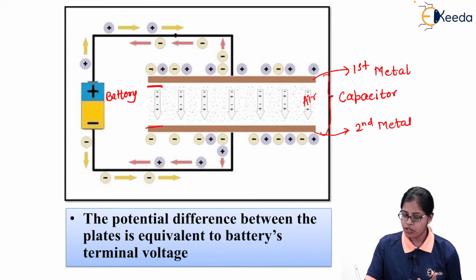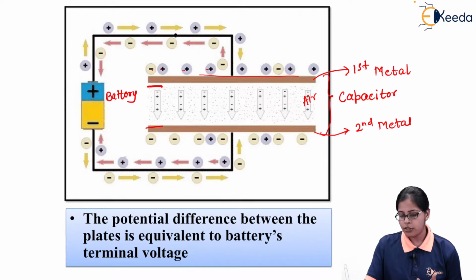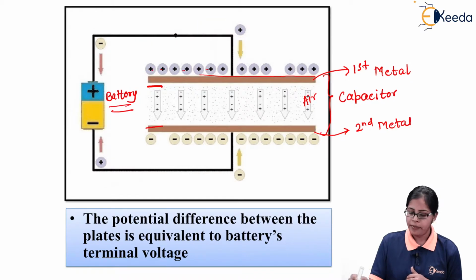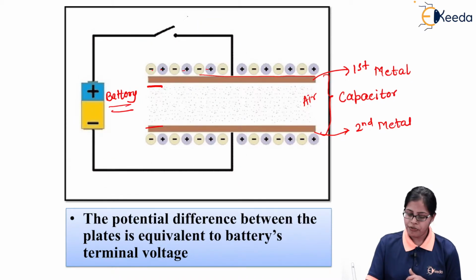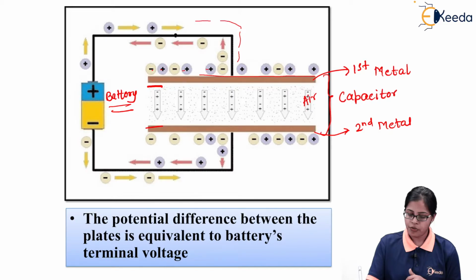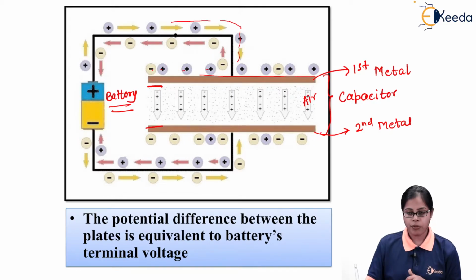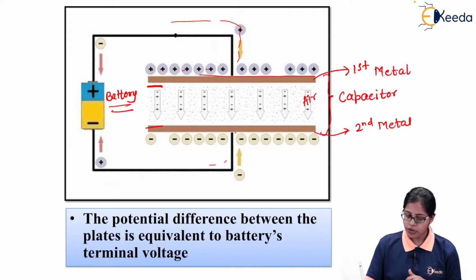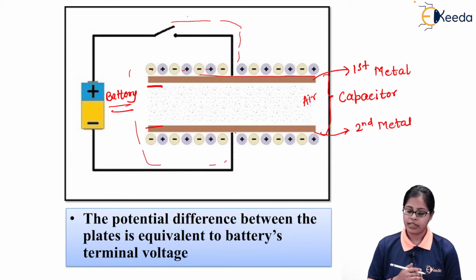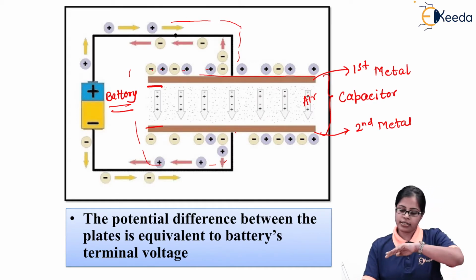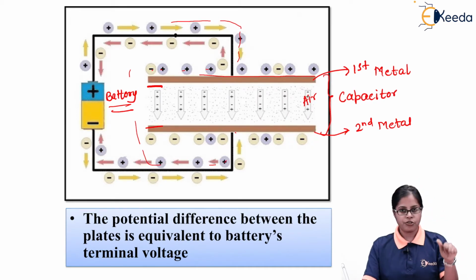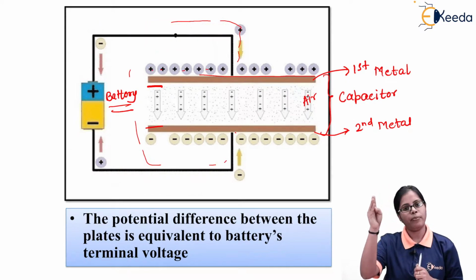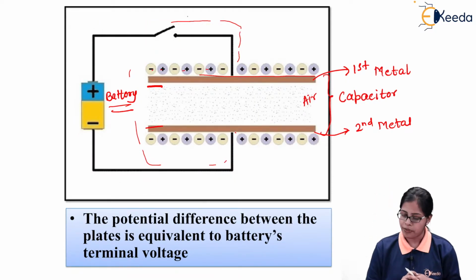Next, what we are trying to do over here is, as you can see in the previous part, the negative and positive charges are aligned on this particular plate. As I switch on this battery, there will be transfer of negative charges from here to this part of the plate, and the positive charges are going to move in the opposite direction. So negative charges are coming from one plate to another, and the positive charges are moving from one plate to another but in the opposite direction.